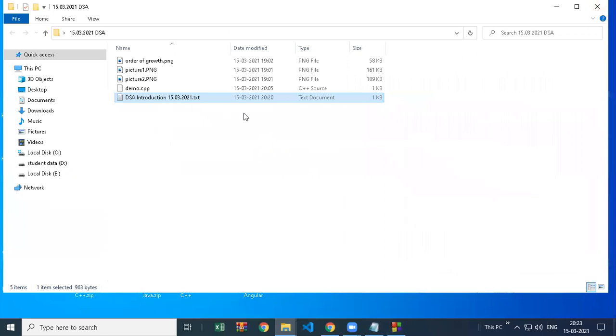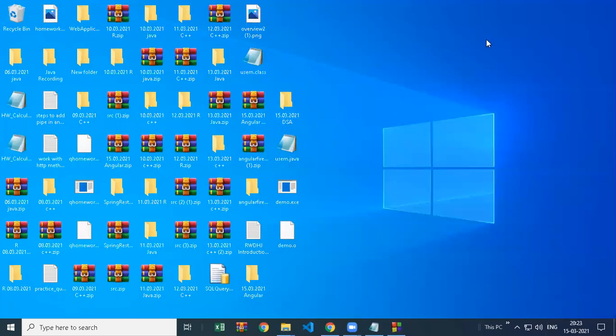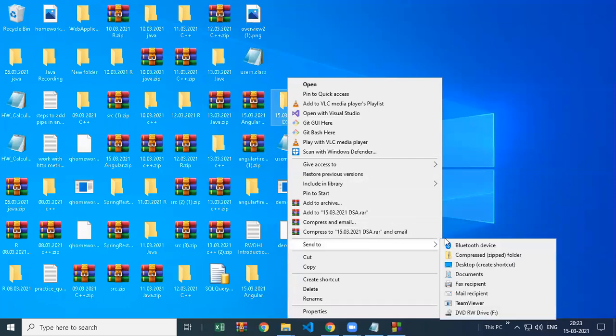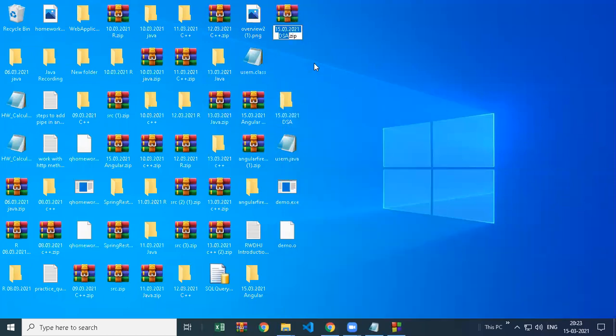Yeah, so everything is written here. Pictures are also there and the file is also there. Everything is there in this folder. So what you will do in these 2 days, if you are not attending any session?